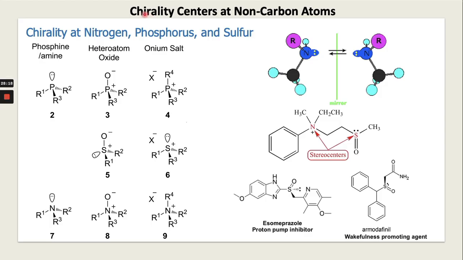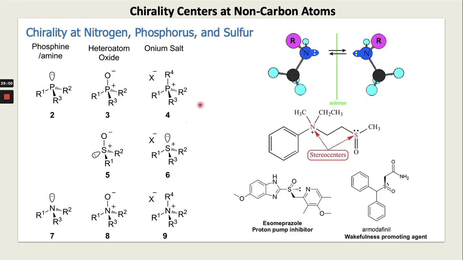Now there are chirality centers other than carbon. Not essentially only carbon is the stereogenic center. The center can be nitrogen, and also phosphorus and sulfur. This is an example in the case of phosphine, with heteroatoms, onium. So these are stereogenic centers. They are the chiral centers, right? All are different groups. But in the case of phosphine, a lone pair of electrons can create chirality in a molecule. The same thing applies to sulfur also. So a lone pair of electrons can generate chirality in a molecule.